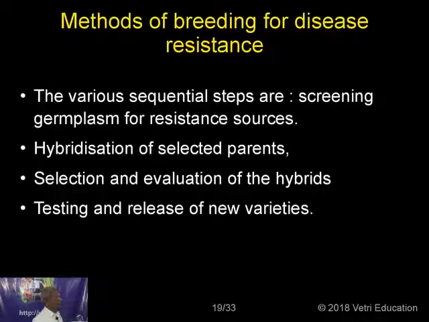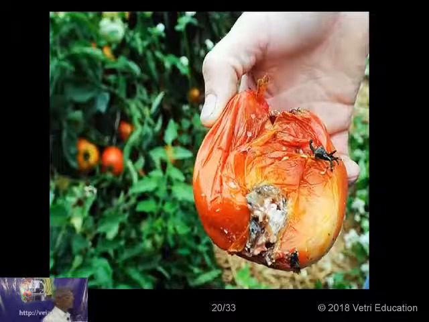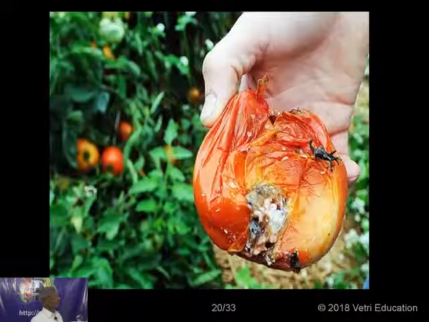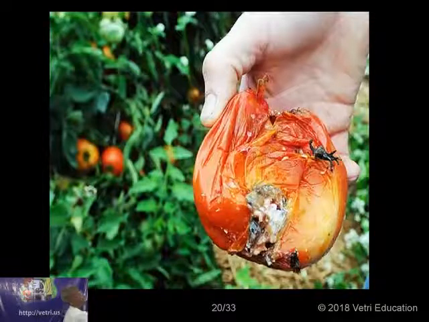So these are the different steps involved for disease resistance. See how a disease has attacked a tomato, and see the condition of this tomato plant, how much damaged it is.